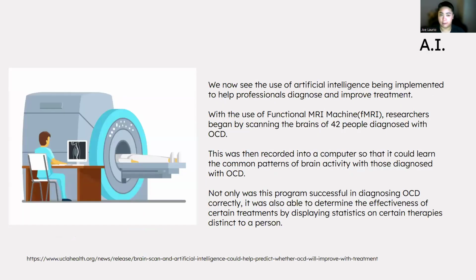Which is really cool about, sorry, I know my face is in the way, but which is really cool about AI today is that we can actually use artificial intelligence to diagnose and maybe even implement better resources for those with OCD. A study from UCLA used a functional MRI machine, fMRI, and they scanned the brains of 42 people who were diagnosed with OCD. They studied their brain neural activity and put this into a computer program, and it learned the common patterns of brain activity in those diagnosed with OCD.